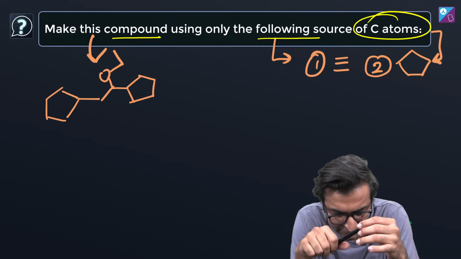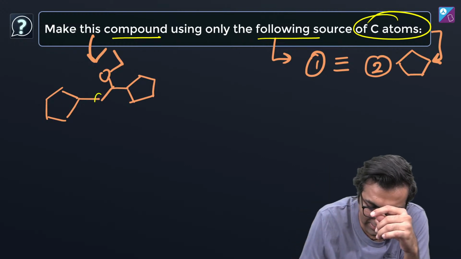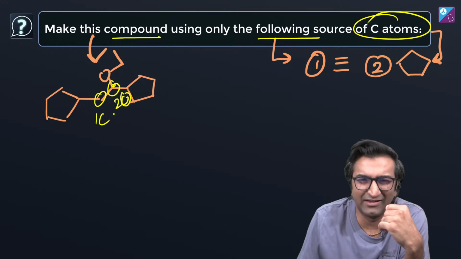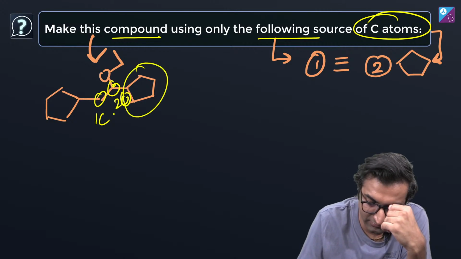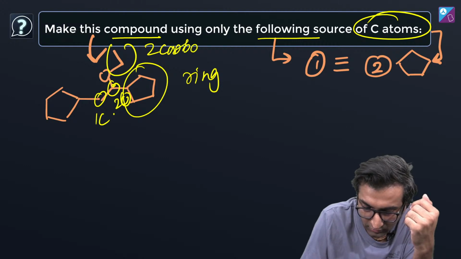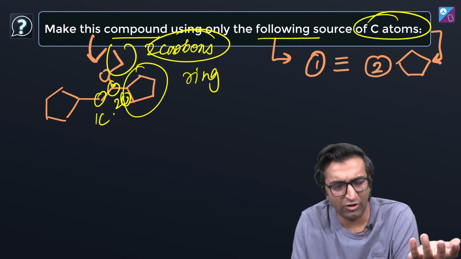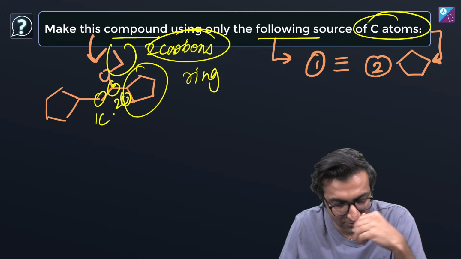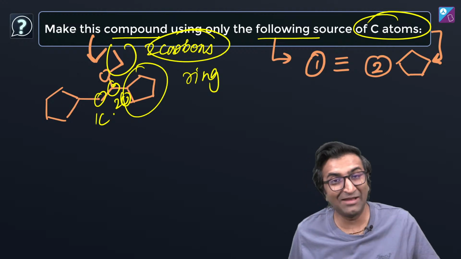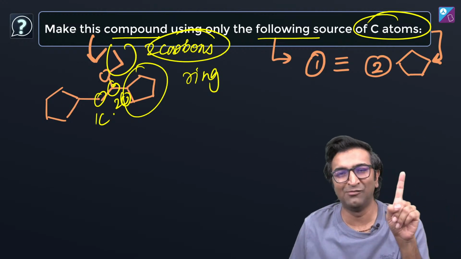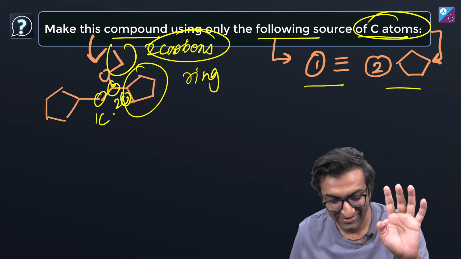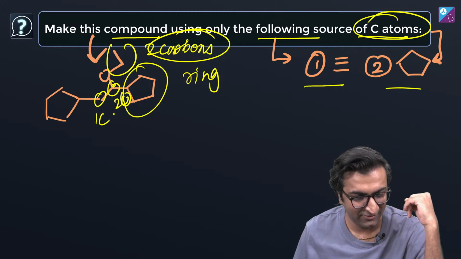The only thing that's weird is कि यहाँ पे एक कार्बन है, यहाँ पे दूसरा कार्बन है. Oh, actually, I'm giving you the hints. And here is just the ring. And here again, there are two carbons. So, I think, and maybe I'll walk you through this. You can tell me, is that an O atom? Yes. Bro, what is oxygen doing there? इसलिए मैंने बोला source of carbon. देखो, I'm careful about this. Source of carbon is this, and this oxygen तुम कहीं से भी लेके आओ, ठीक है? That's up to you. सर ये क्या है?